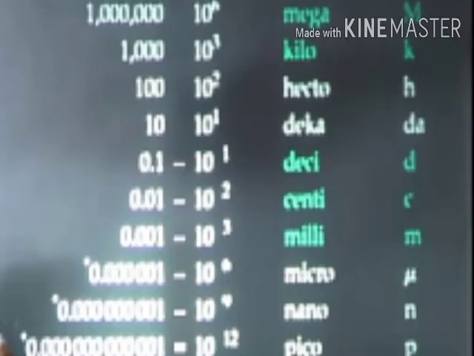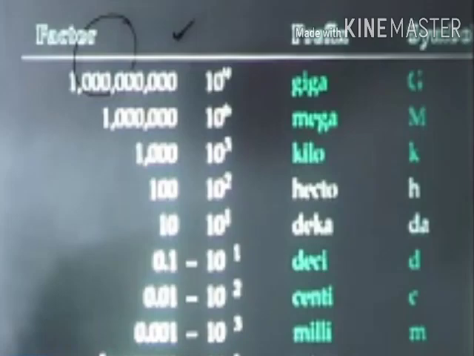As in this chart, as we go down, we are making smaller units. So centimeter is 100 times smaller, whereas kilometer is 1000 times larger. And as we go up, we are making larger units. So as we go up, we say pico, nano, micro, milli, centi, deci, deca, at last kilo, and then mega. Mega will be a larger unit. As we come down to milli, we get smaller units.